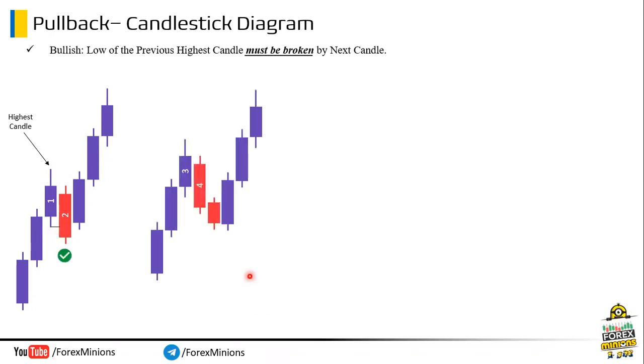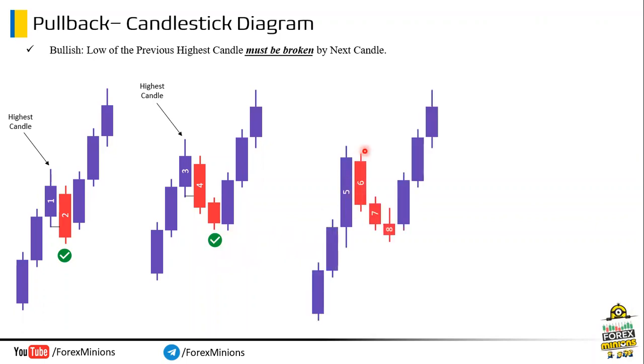Next example. Here, first we have to mark the highest candle, which is candle number 3. Got it? Now, note that candle number 4 broke this candle low here. So both rules are fulfilled. Hence, this pullback is valid. Let's move on to another example.